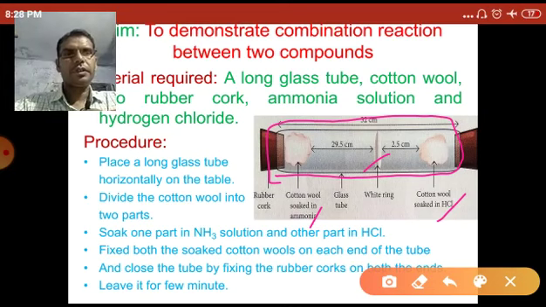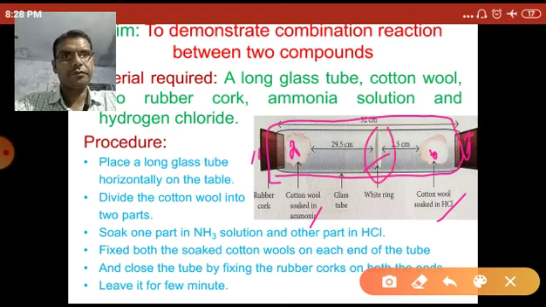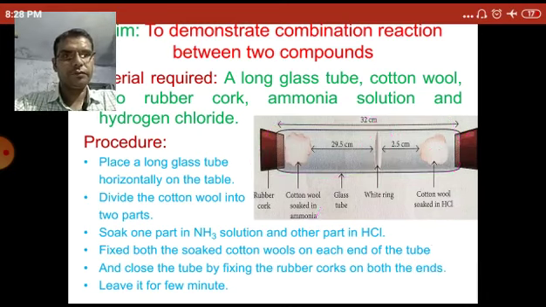After soaking, fix both soaked cotton wool pieces at each side of the tube, and then close the tube by fixing the rubber cork on both ends and leave it for a few minutes. Then you can observe that a white ring appears between the two cotton wool pieces.